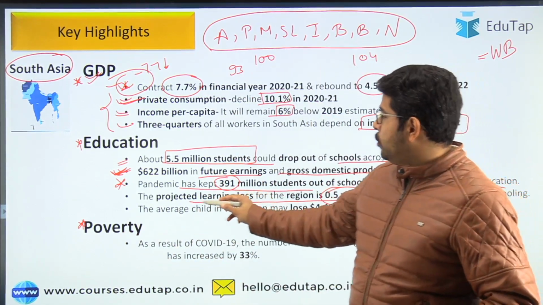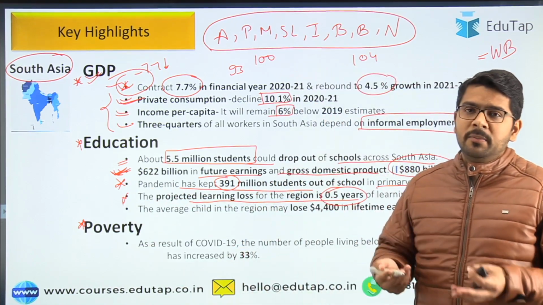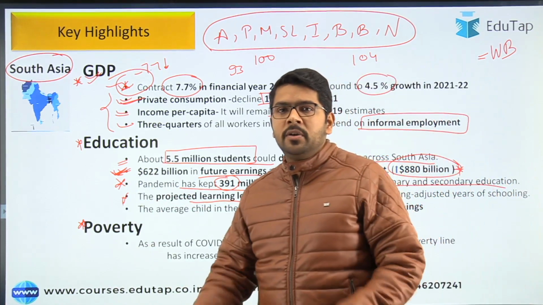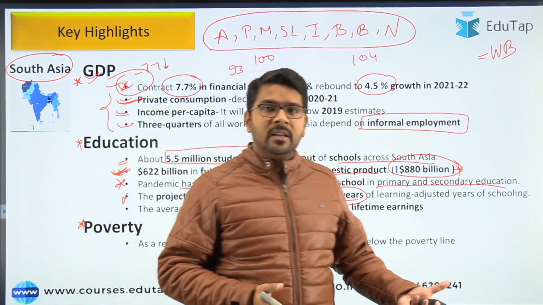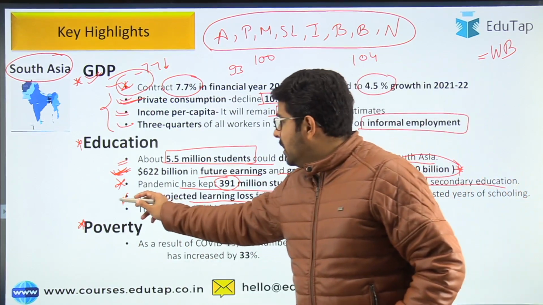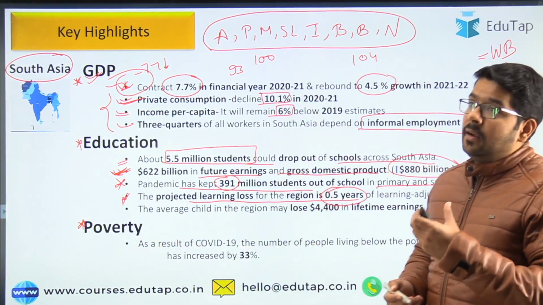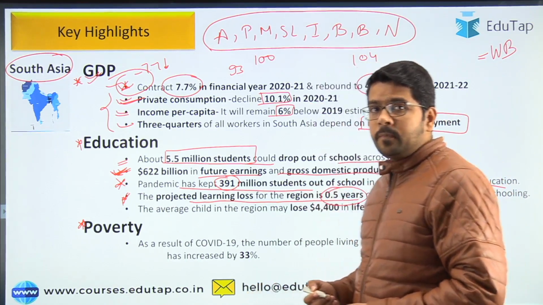I already mentioned the projected learning loss. I already mentioned that India has had to cut down its syllabus. In India, we have cut down the syllabus of the students considering the demand of the current situation. So this is about the loss that has been incurred by the education sector, not only in India but also in the South Asian region.